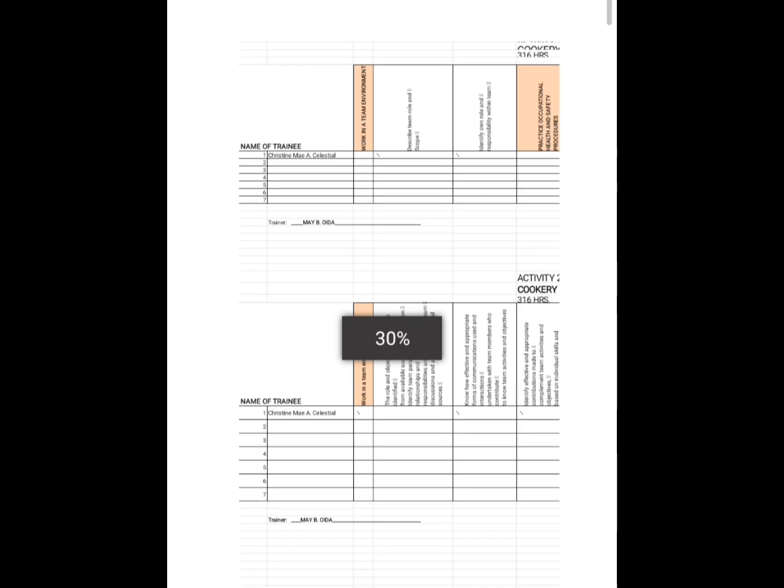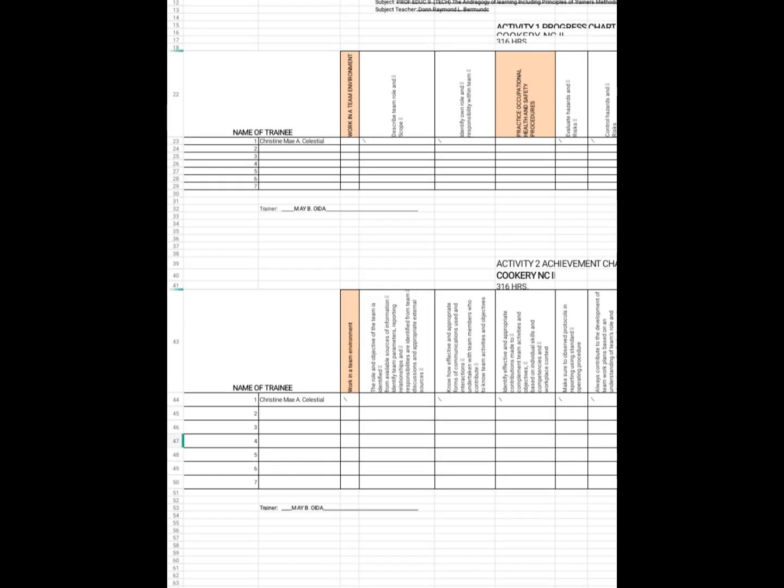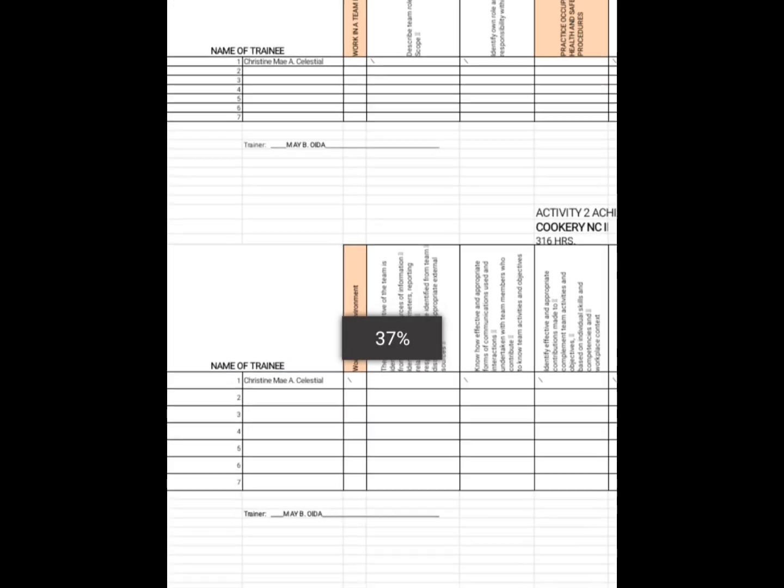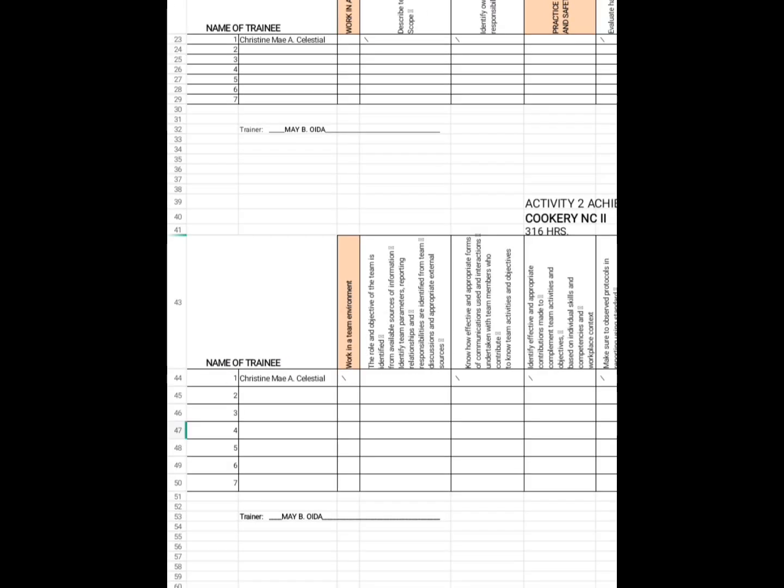Then in activity 2, we have our achievement chart here. So we also have the same name of the trainee, which is the respondent of the most training gap, the unit of competency, and those training activities.